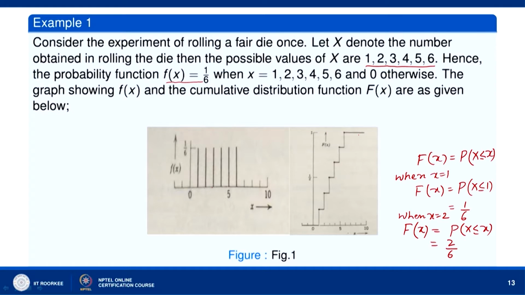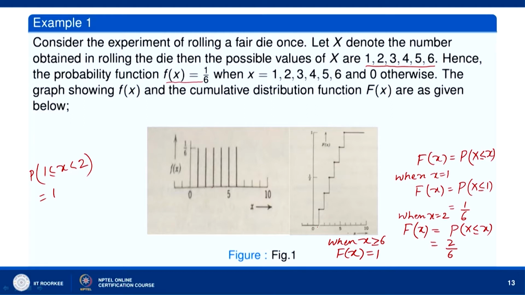So, when x is greater than or equal to 6, F(x) is equal to 1. Now, in between, if 1 ≤ x < 2, then the probability remains 1/6, because in this interval 1 to 2 only X equal to 1 lies.